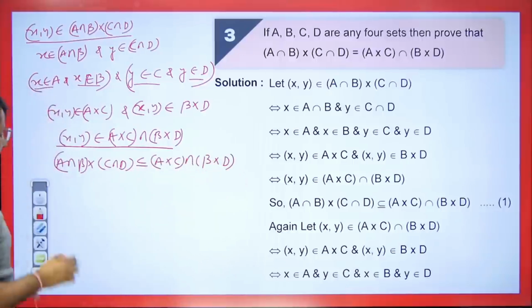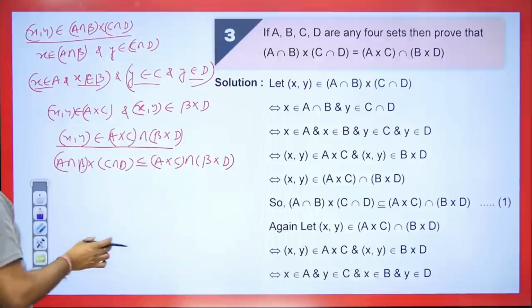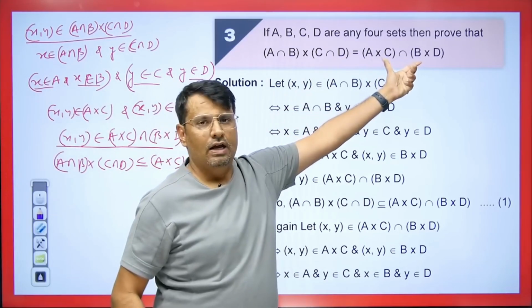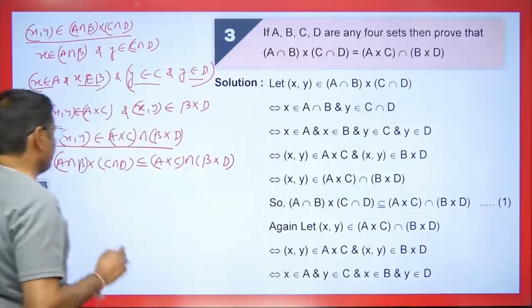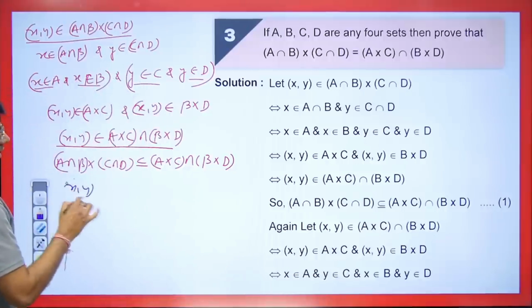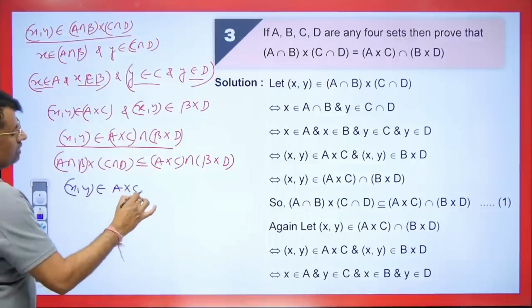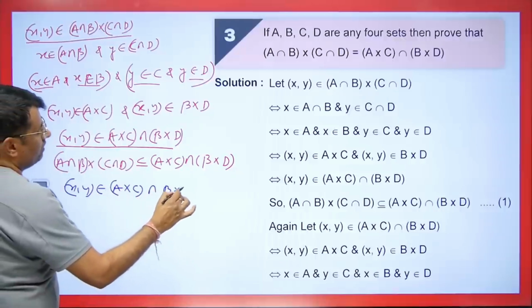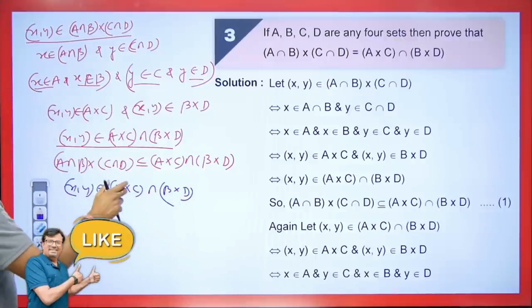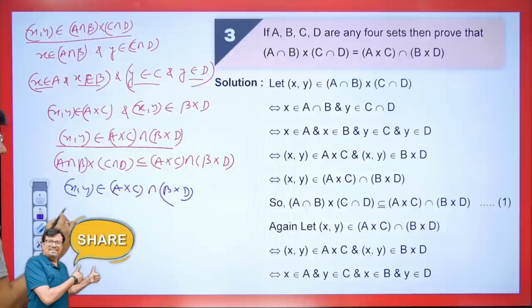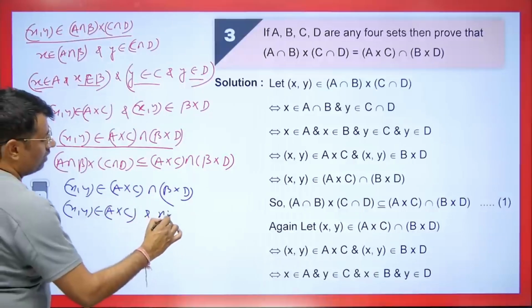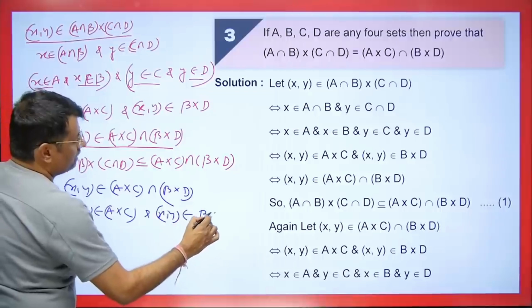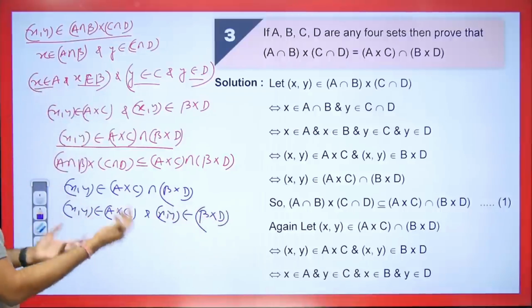Now let's do the reverse. What we will do now is take one element that is in it and contain it here too, right? So it will be contained inside in the reverse. So that's what we are going to do. Let's take x comma y belonging to A cross C intersection B cross D. If x comma y is in the intersection of both, it means it will be separate in both. This means that x comma y will belong to A cross C and x comma y will belong to B cross D, right? Because it will go in the intersection of both.